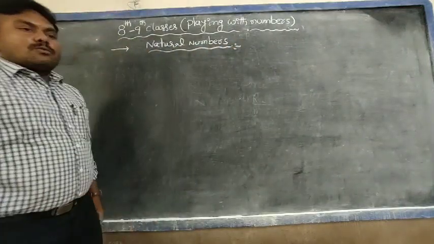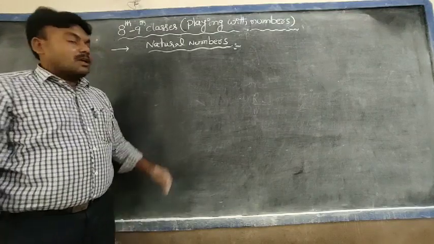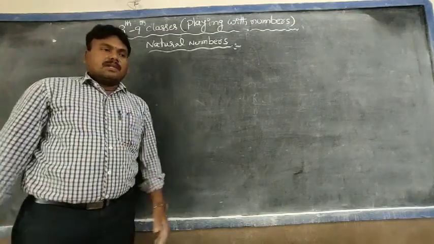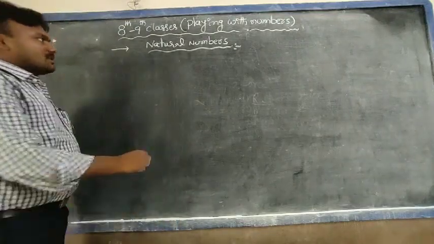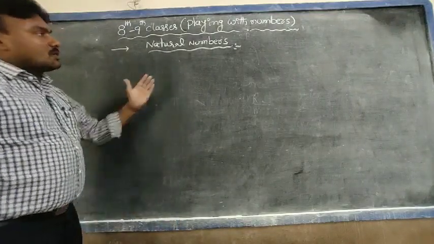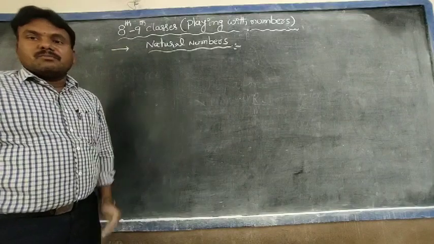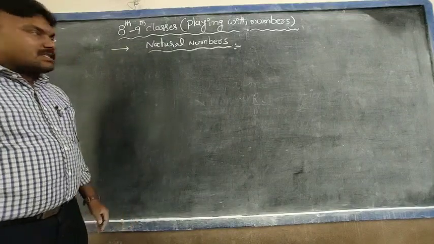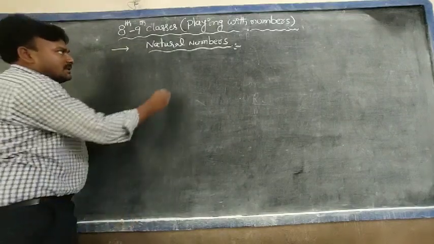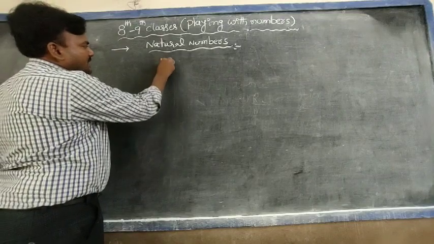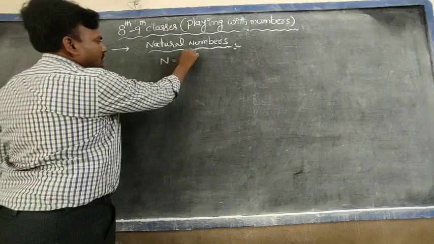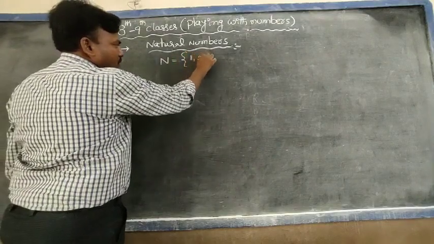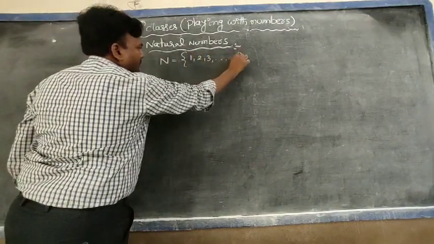Either things or humans, whatever it may be, we cannot start counting at 0. Yes, 1, 2, 3. Let me take it. The counting numbers 1, 2, 3 and so on are called natural numbers. Okay, students? Here, the set of natural numbers is denoted by capital N. N equal to the set of 1, 2, 3 and so on.